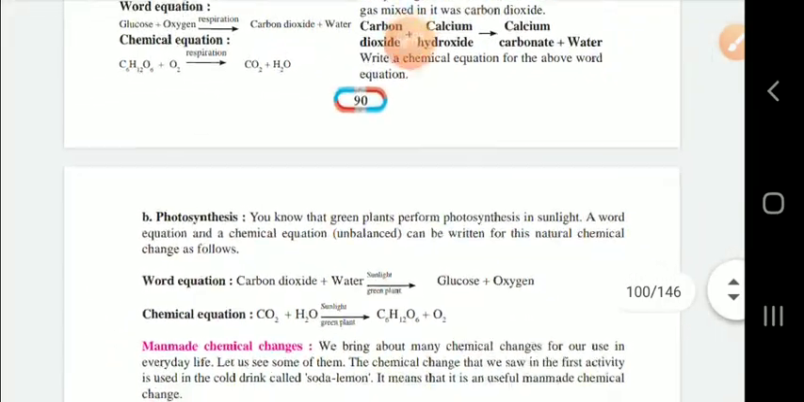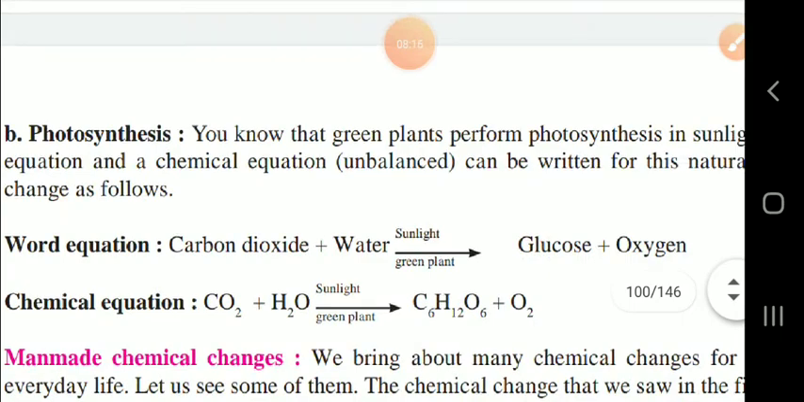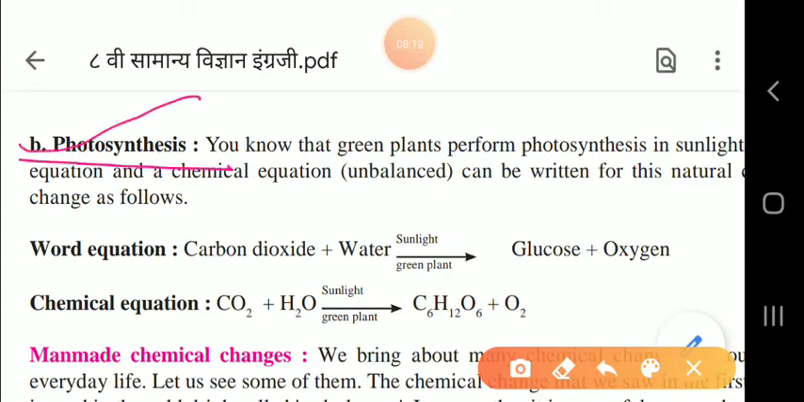The next one we are going to study is photosynthesis. We know that green plants perform photosynthesis in sunlight. Only in the presence of sunlight can they perform this photosynthesis. Then there is a word equation and a chemical equation, which of course you have to remember. You have to see that it is an unbalanced equation.